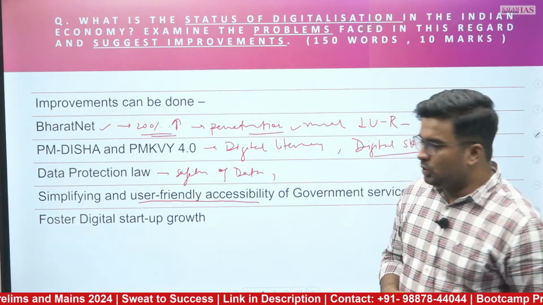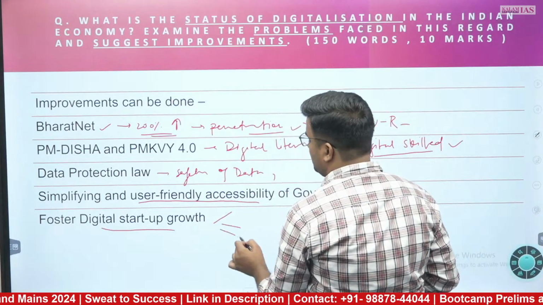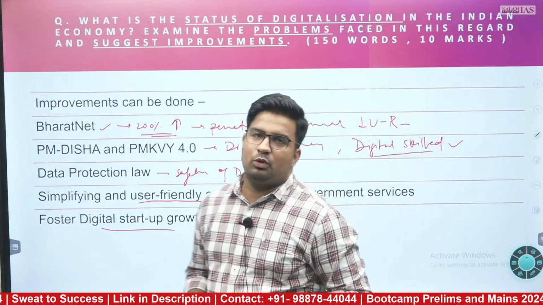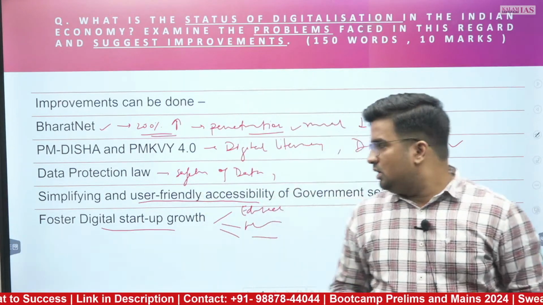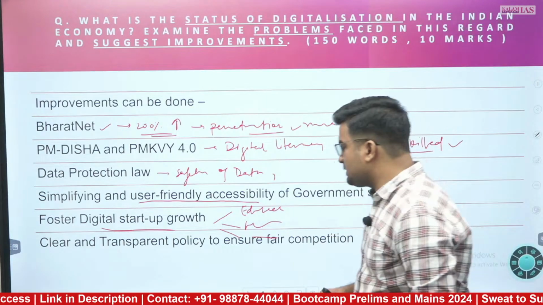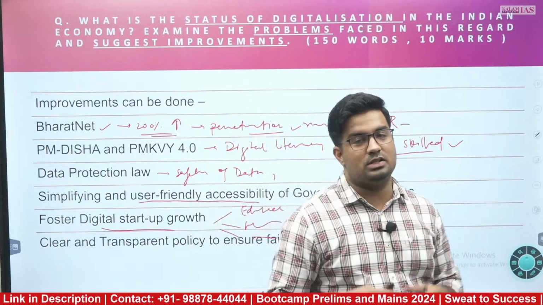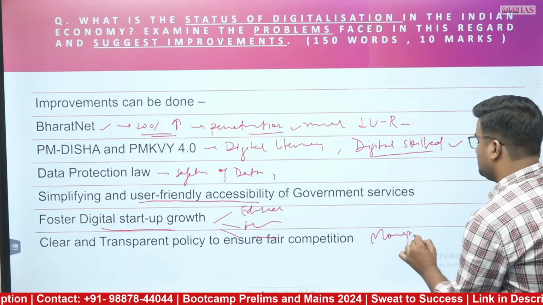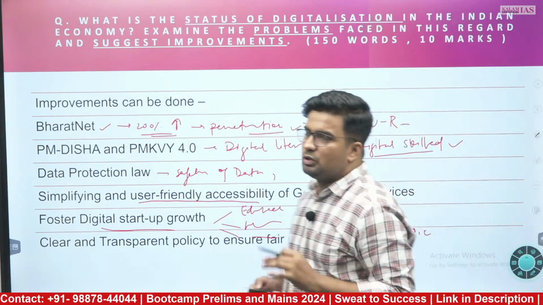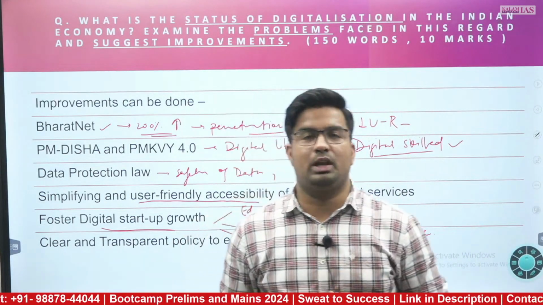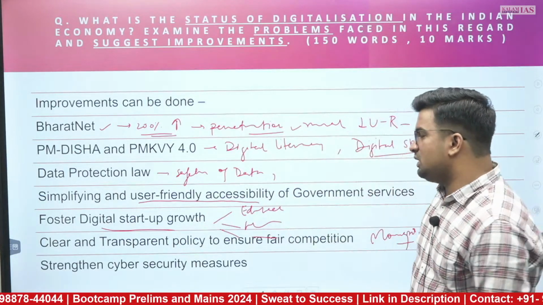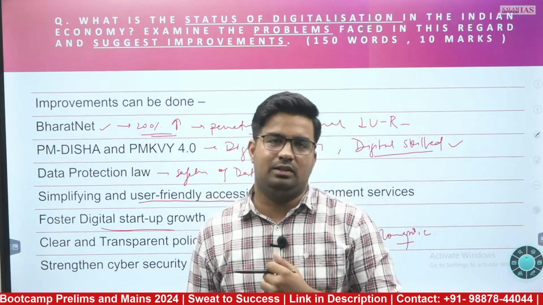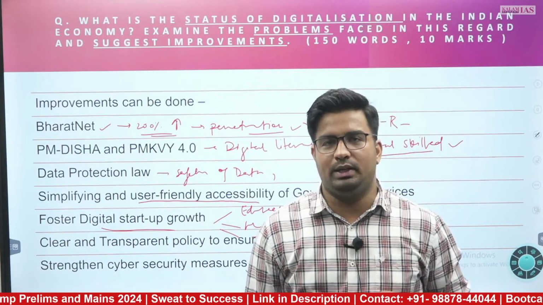Foster digital startup growth. Digital startups like EdTech, HealthTech, and other aspects should be better promoted. Furthermore, a clear, transparent policy to ensure fair competition is again very important, so that this segment is not monopolized and unfair trade practices are curbed. For example, illegal digital lending should be curbed also. Then strengthen cyber security measures so that people do not get into the trap of phishing attacks and other aspects that you can mention in the improvement part.